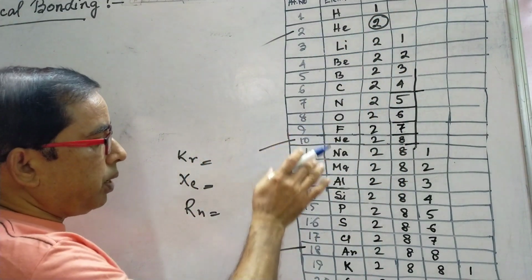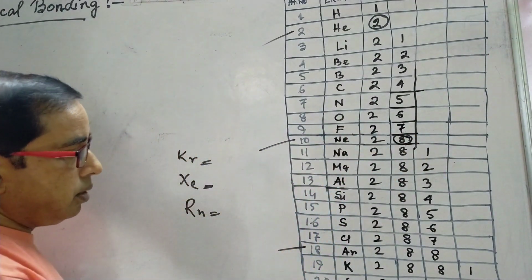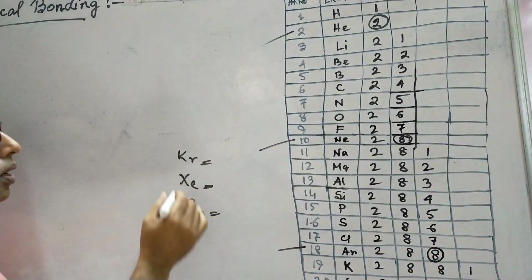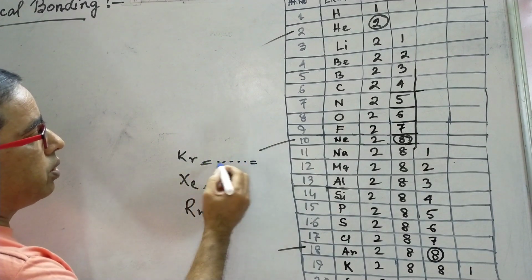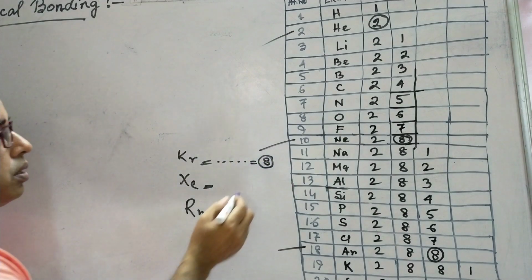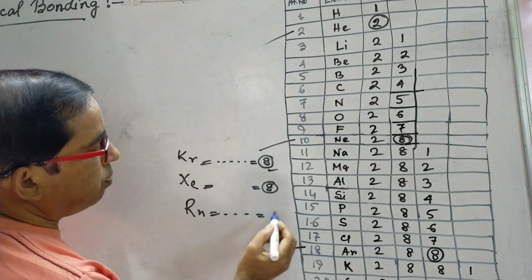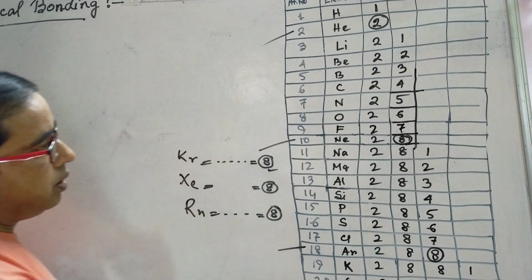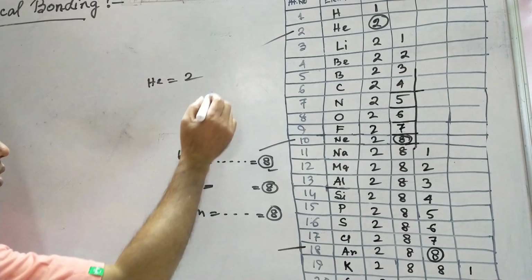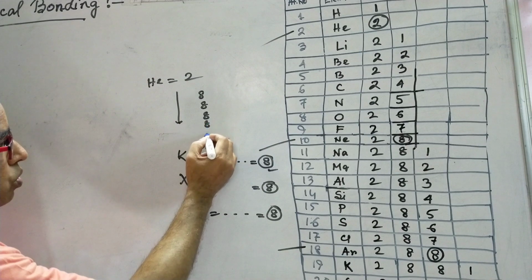But in the case of other inert elements, the number of electrons in the outermost orbit is 8. Likewise, the outermost orbit of argon has 8, in krypton the outermost shell contains 8 electrons, in xenon it is also 8, and in radon it is also 8. So only helium has 2 electrons, but other inert elements have 8 electrons in the outermost orbit.